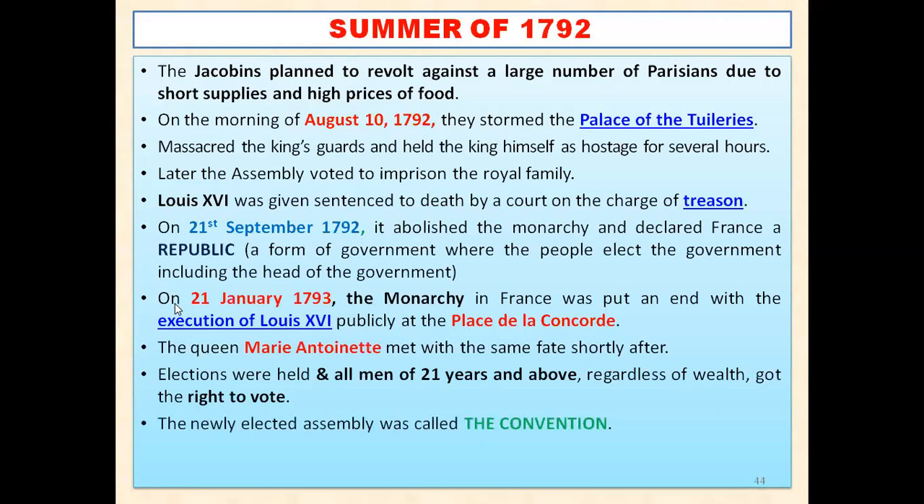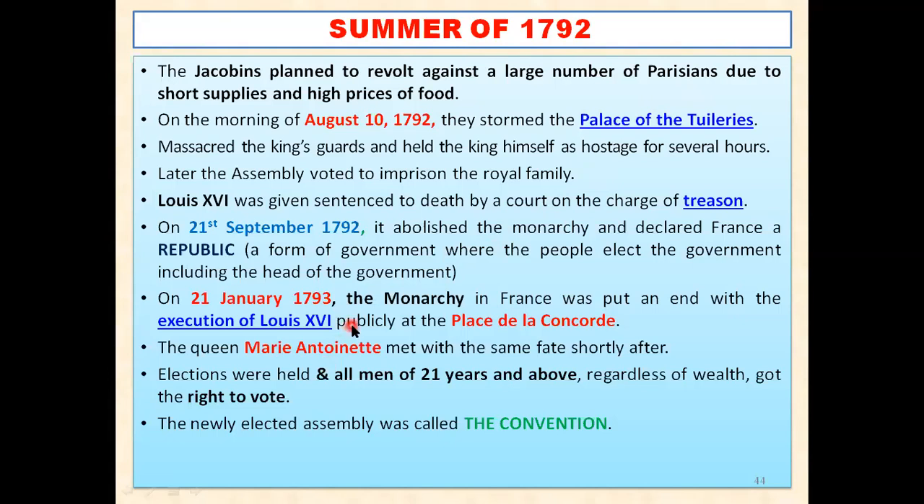So on 21st January 1793, the monarchy in France was put to an end. And how was it put to an end? With the execution of Louis XVI, means the then king of France was executed, means killed in front of the public, means the whole population was there to see the execution of Louis XVI, and it was held at a place known as Place de la Concorde. You must remember the name of the place so that you can get it. You might get it in your MCQs also.